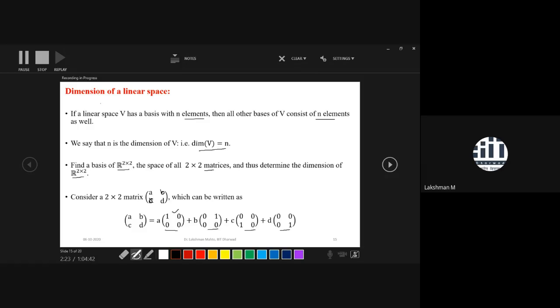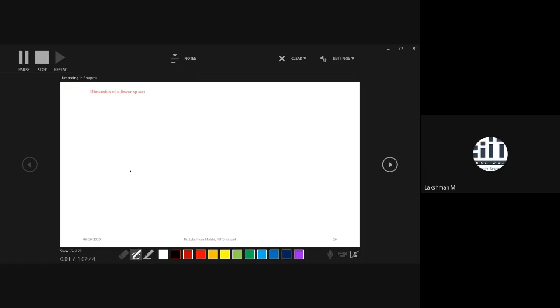We have already expressed a general 2 by 2 matrix as a linear combination of these four special matrices. Now we will claim that these four special matrices span R2 by 2, and that they are also linearly independent.